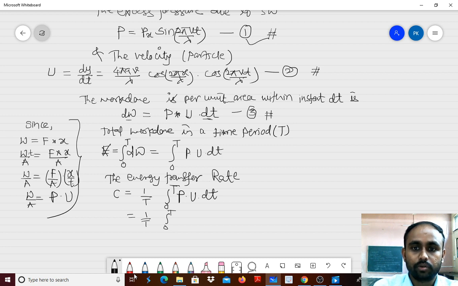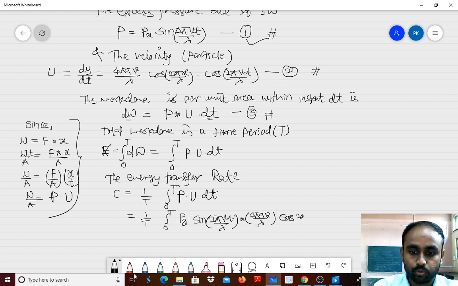So substitute the value of p: p_x sine of 2 pi vt divided by lambda, multiplied by u. Here u is 4 pi a v divided by lambda into cos of 2 pi x by lambda into cos of 2 pi vt divided by lambda.